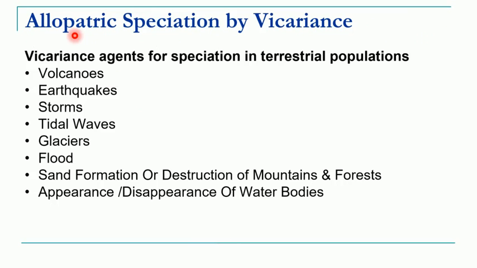So, let us see some examples of the vicarious agents. These include volcanoes, earthquakes, storms, tidal waves, glaciers, floods, sand formation or destruction of the mountain and forest, sudden appearance or disappearance of the water bodies. All these factors would be called vicarious agents, which are responsible for the allopatric speciation.